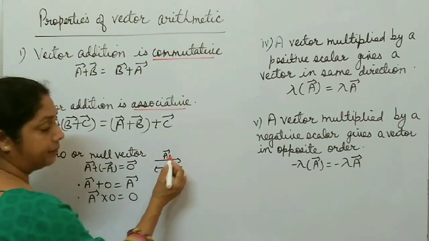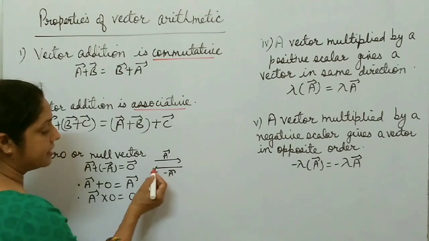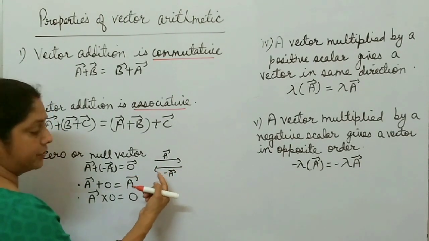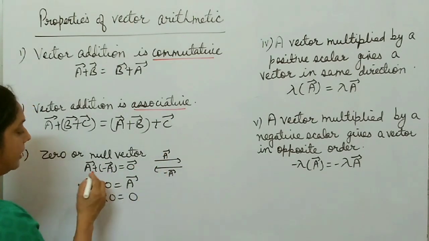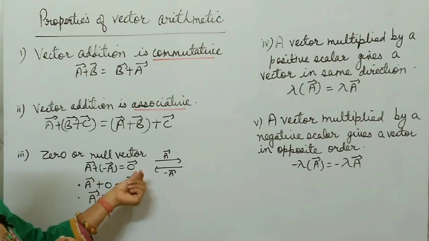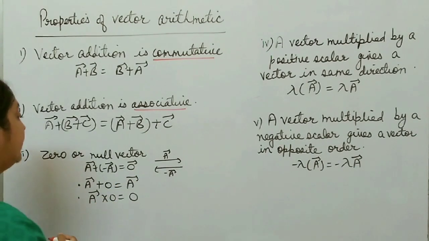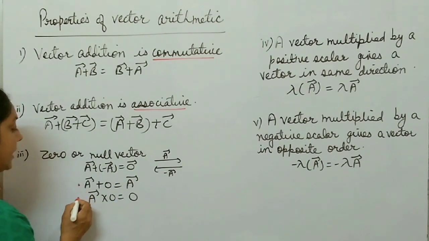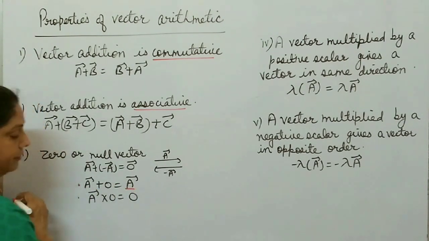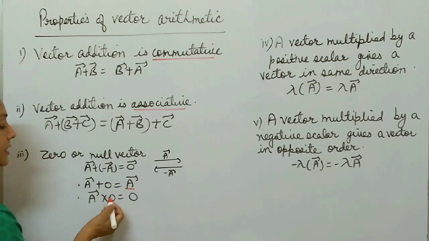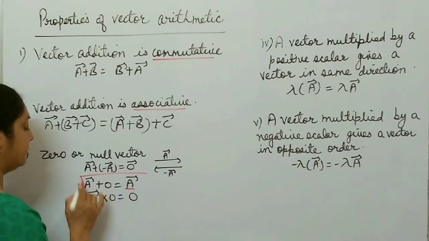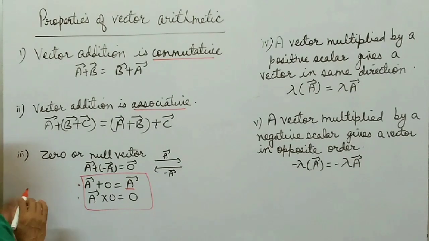Suppose this is vector a and the negative of this vector is minus a, magnitude is the same but direction is opposite. When you add these two vectors, a plus minus a, you get 0, and this 0 is a zero vector or null vector, right? There are some properties of zero vectors. If you add zero vector to any vector, you get the vector itself. And if you multiply zero vector with any vector, you get the answer 0. So these two are very important properties of the zero or null vector, right?